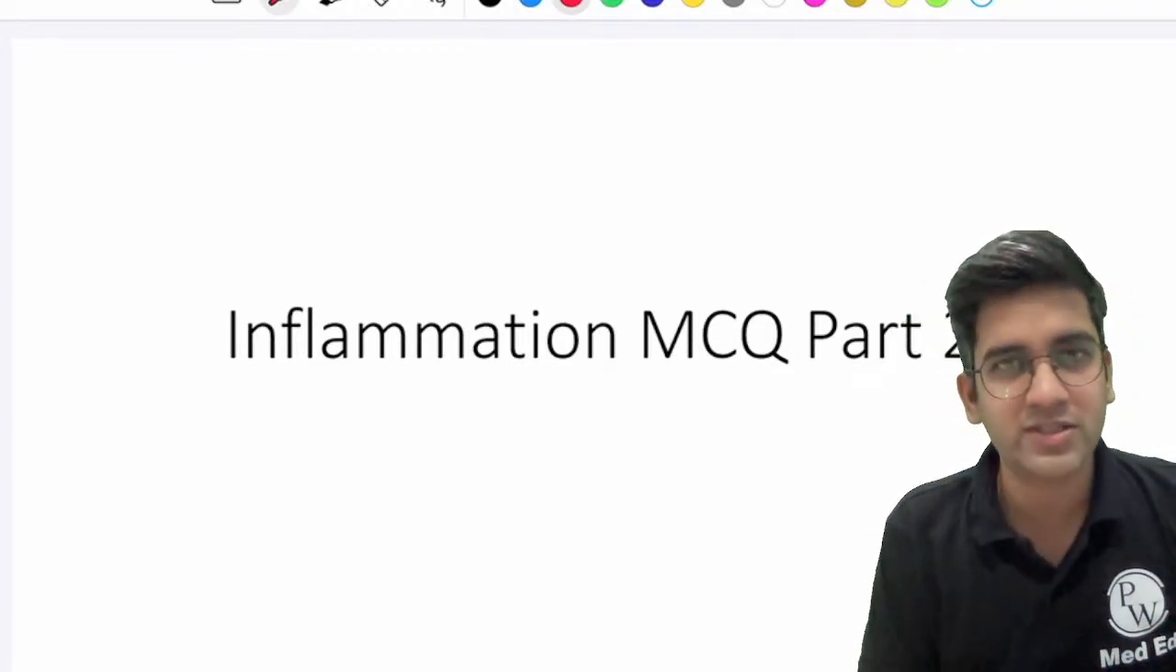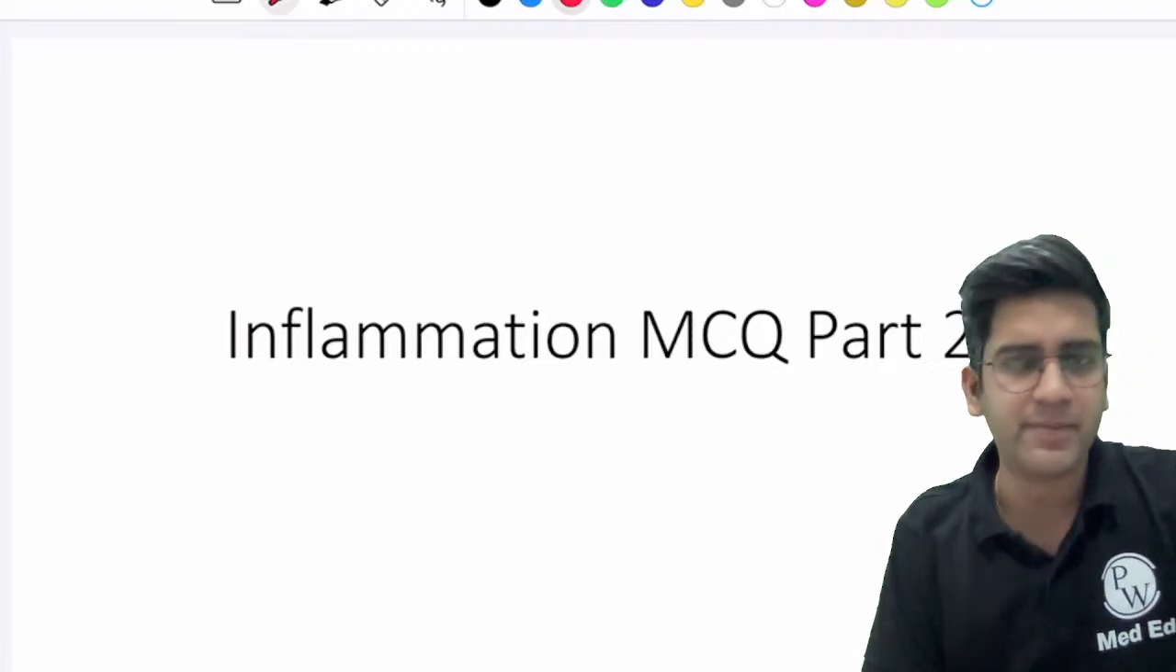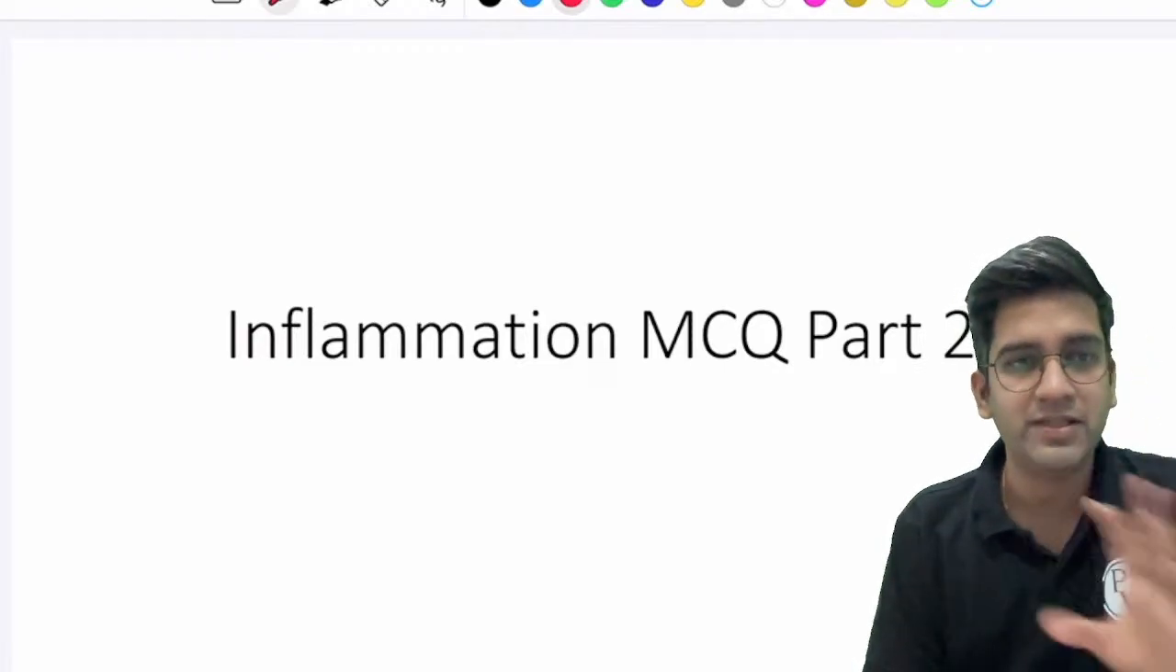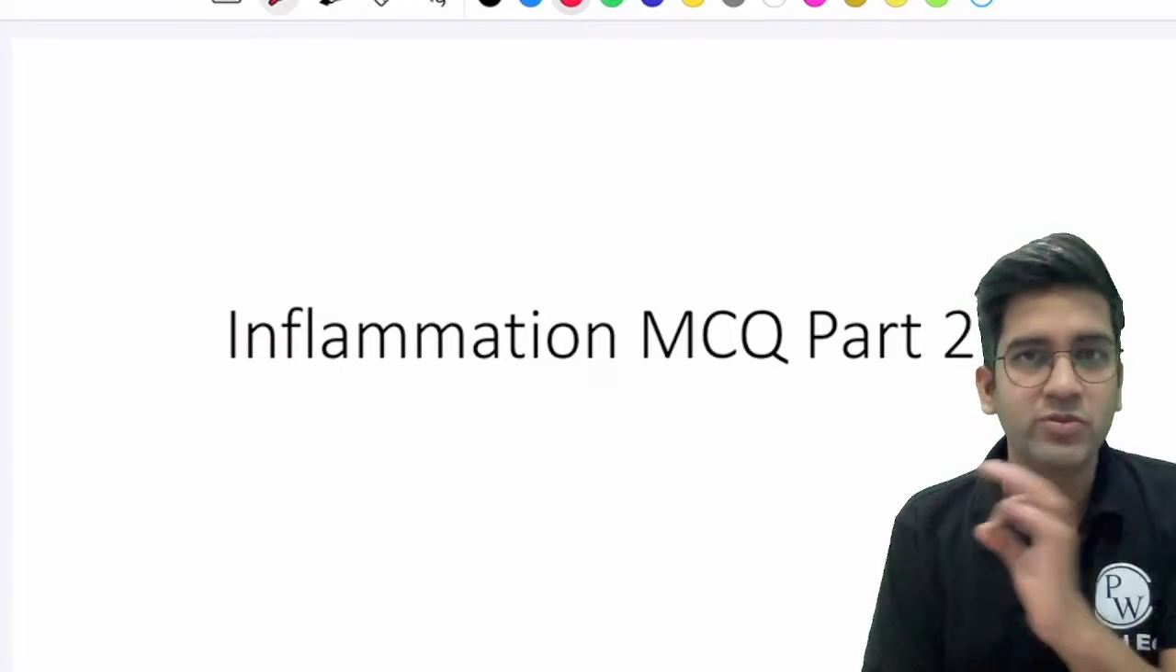Let's go very slow and steady for the neoplasia chapter. Ignore if it's happening in your college or not, doesn't matter. Please stick to it. We have to complete the entire Robbins neoplasia, right?